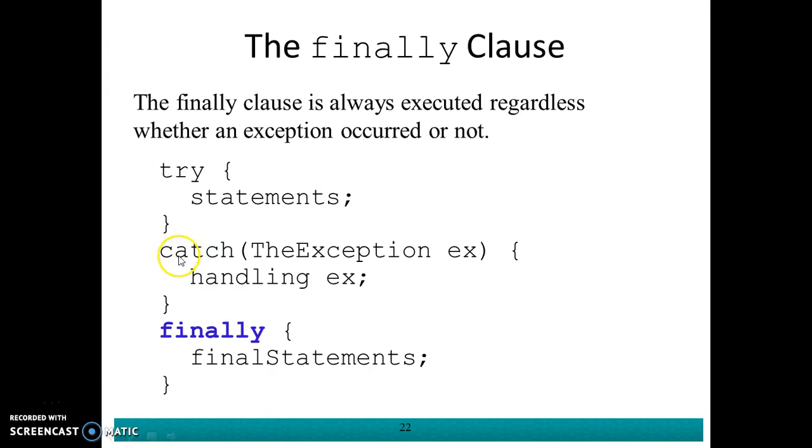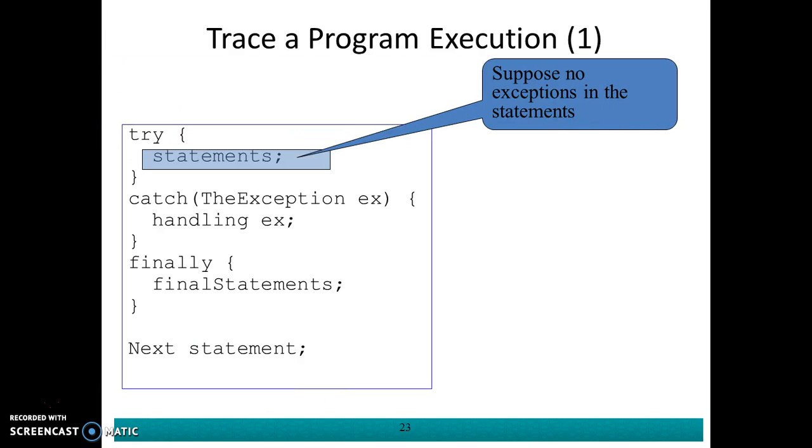So the try and catch block can also be complemented by a finally block. The finally block is optional, so it is not compulsory for you to have this block in your try and catch block. What happens is that the finally clause contains statements that will always be executed, regardless of whether an exception occurred or not. This is one thing about finally, as its name implies. Statements located inside this block will always be executed, regardless of the outcome.